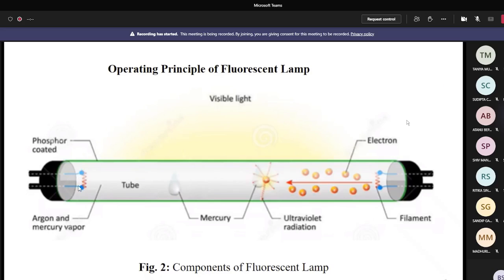Argon gas has a heavy molecular weight, so it protects the electrodes from the bombardment of heavy ions. It also controls the mean free path of the electrons, that means the velocity of the electrons. In that way argon gas indirectly helps in producing more electrons from the electrodes. That means it helps to facilitate the starting of the fluorescent lamp. Is it clear to everybody?